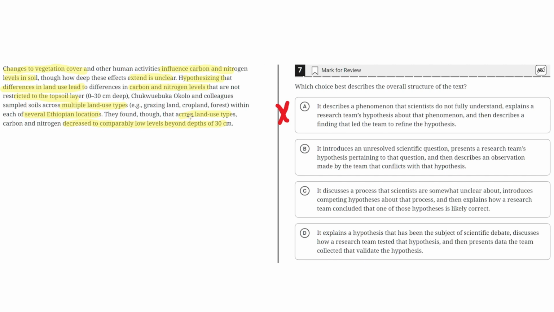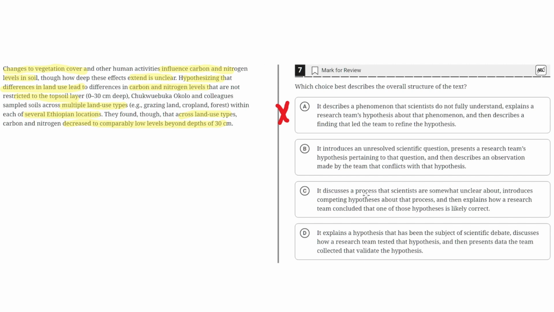The observation is that across land use types, carbon and nitrogen decrease to comparably low levels beyond depths of 30 centimeters, whereas the hypothesis was that differences in land use lead to differences in carbon and nitrogen levels that are not restricted to the topsoil layer. Therefore, B seems to be the correct answer.